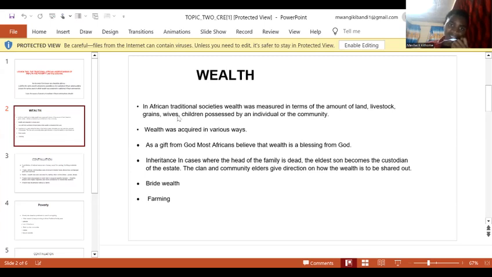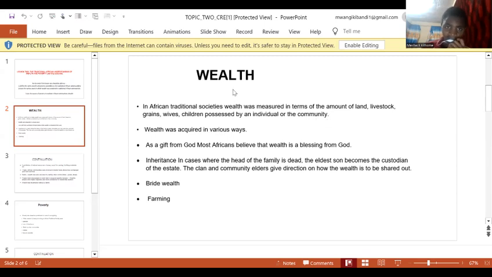How did the traditional African society understand wealth? In traditional African society, wealth was measured in terms of land, livestock, grains, wives, and children possessed by an individual or the community.